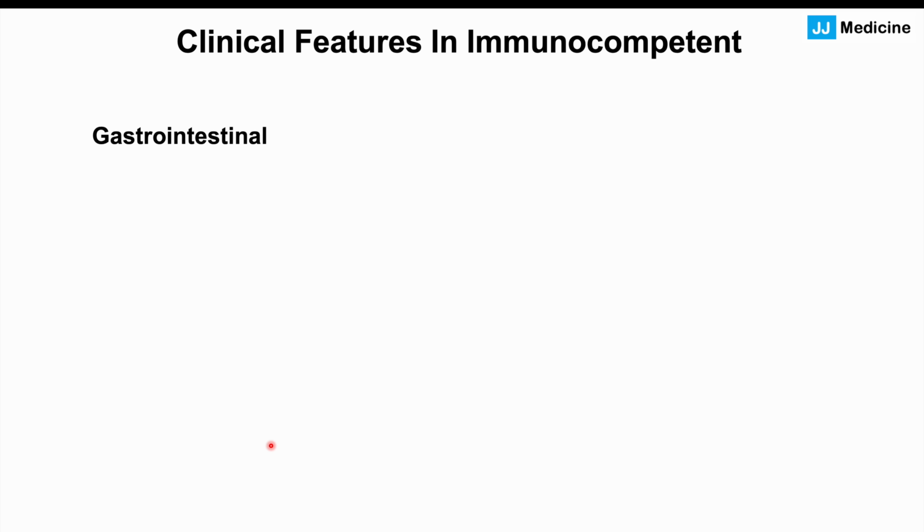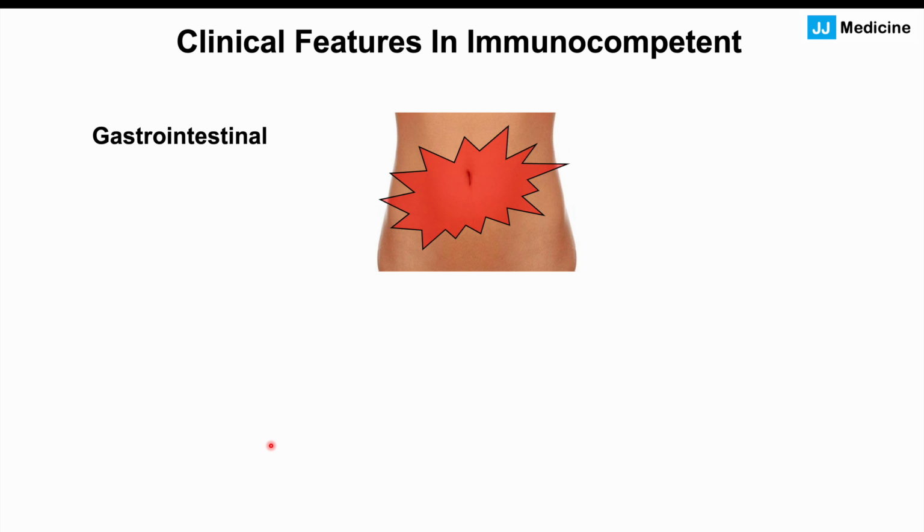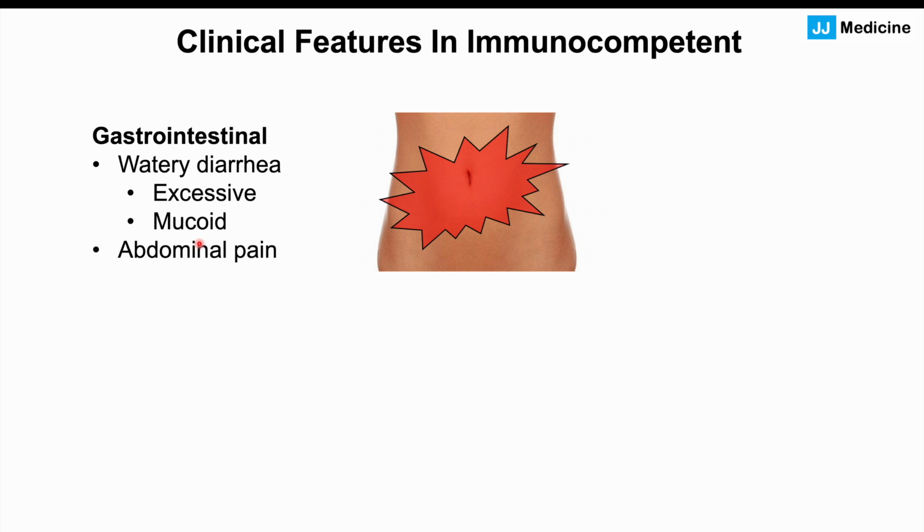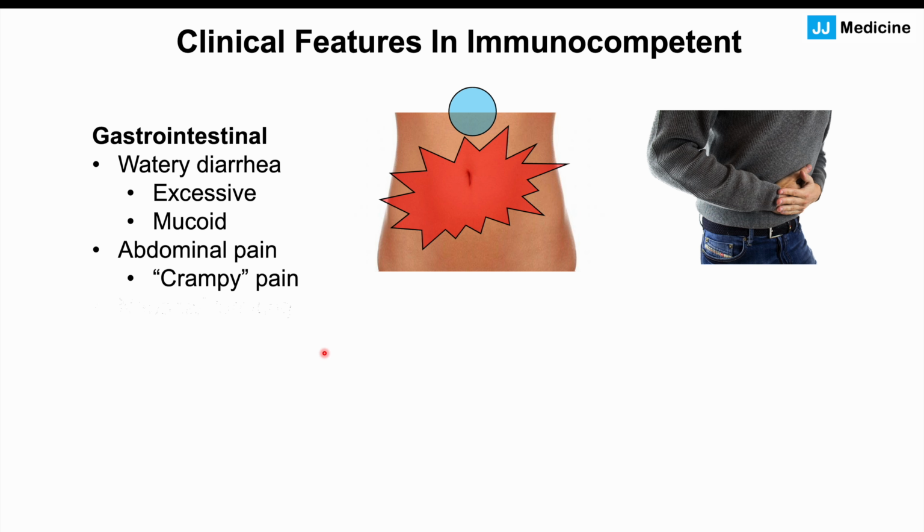And moving on now to the gastrointestinal system, once the organisms have made it to the gastrointestinal system, they cause a variety of signs and symptoms. These include watery diarrhea, which is often profuse or excessive. It's going to be mucoid as well, so there's some mucus in the diarrhea. There can also be abdominal pain, especially crampy abdominal pain in the epigastric area, so the area above the belly button. We can also see nausea and vomiting occurring as well. Weight loss can also occur.